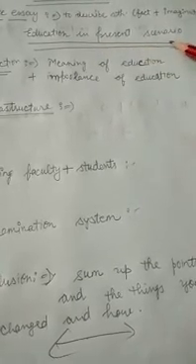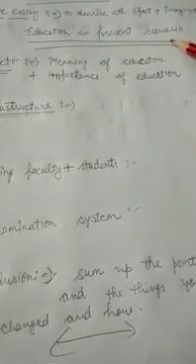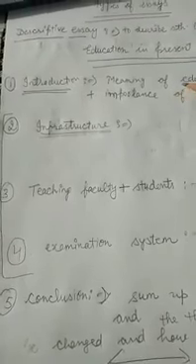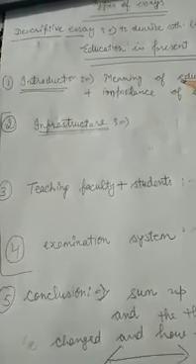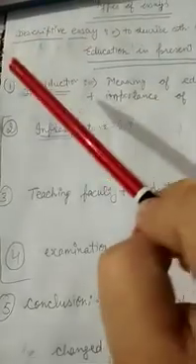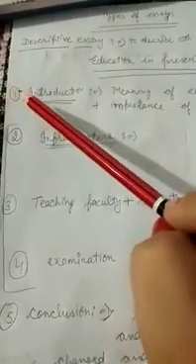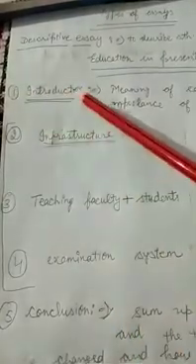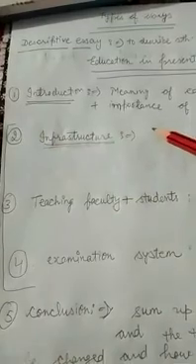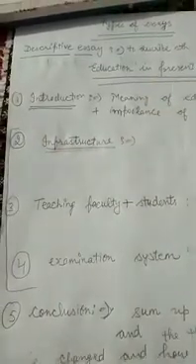Education in present scenario, for example, is the name of the essay topic. How many points, how many paragraphs are you going to give? You will give 5 paragraphs. But one thing you need to remember, I have noticed that some students write first the point, introduction, then they write the paragraph, then the second point and the name of the paragraph, then they write. It will be considered wrong.